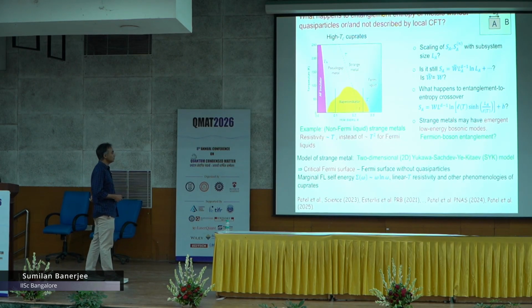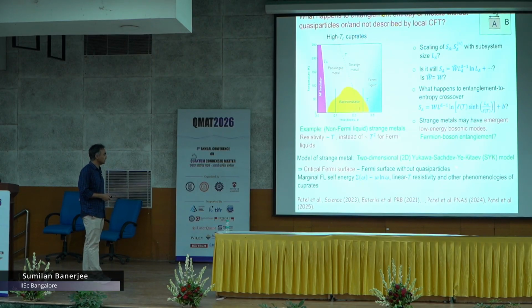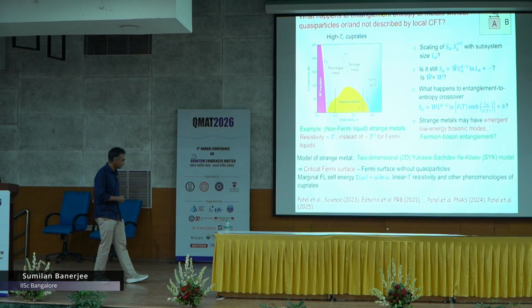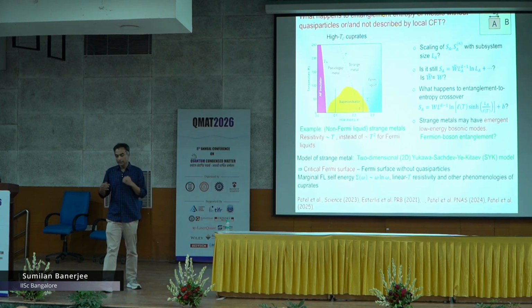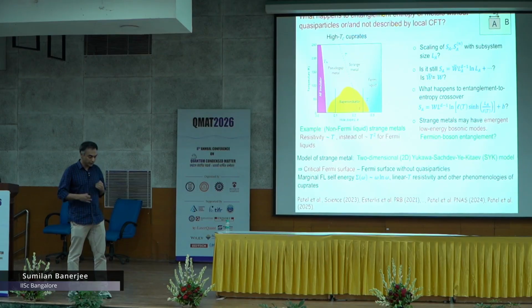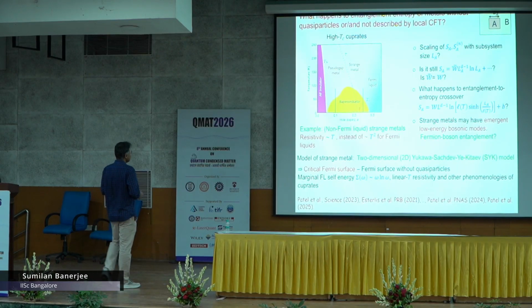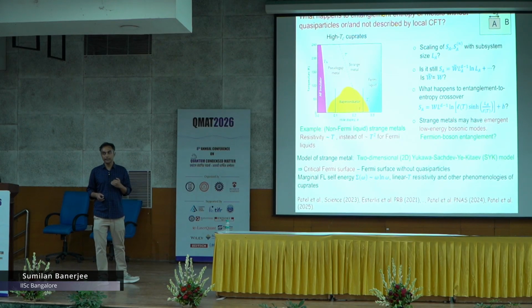And what we are going to talk about is this model that Avishkar and Subir and many other collaborators have worked on extensively, the 2-dimensional Yukawa-Sachdev-Kitaev model, which has a critical Fermi surface, meaning it has a Fermi surface, a sharp distinction between occupied and unoccupied parts at 0 temperature, but it does not have a quasi-particle at the Fermi surface.